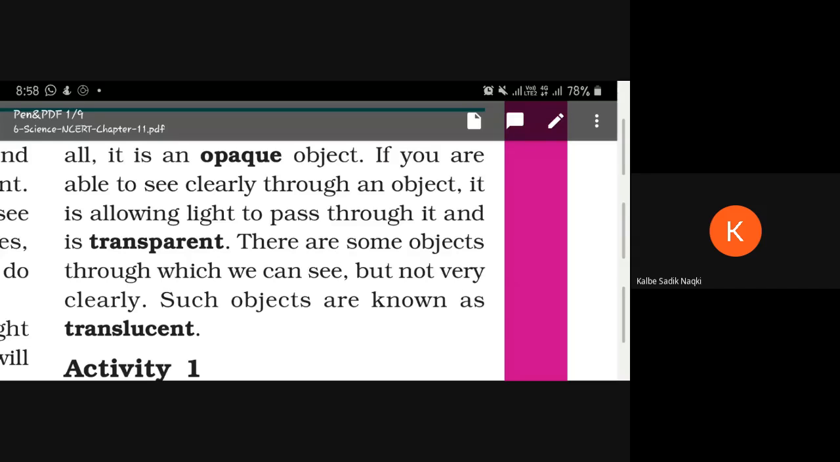Some objects where you can see something but not very clearly. क्लियर देख सकते हो बट क्लियर नहीं होता है, इस टाइप के ऑब्जेक्ट को क्या बोलेंगे? ट्रांसलूसेंट ऑब्जेक्ट. Yes, who will say me what is translucent?